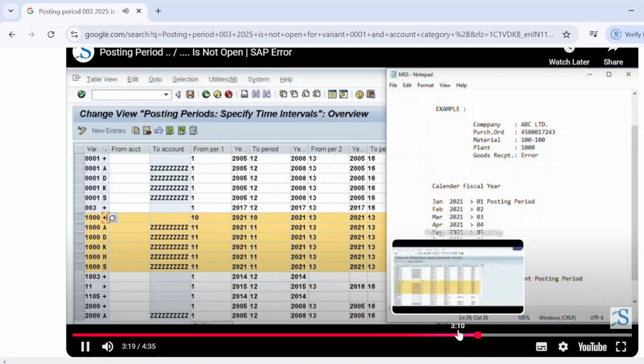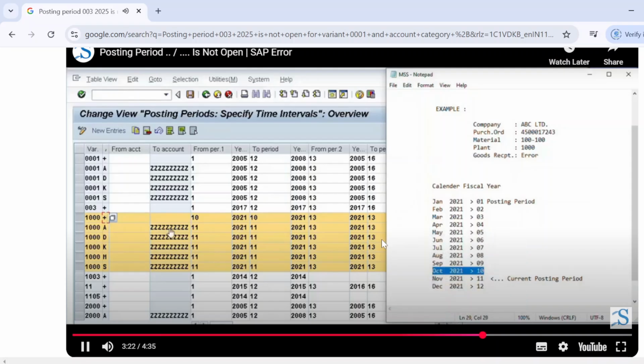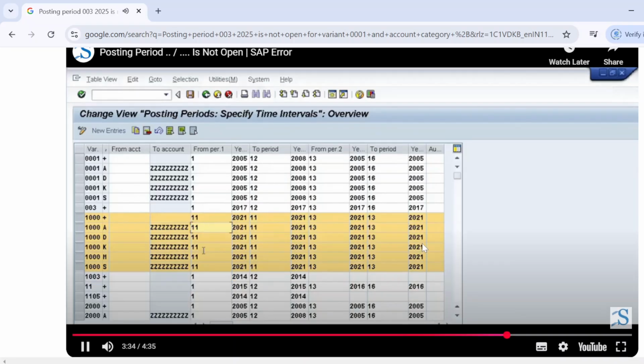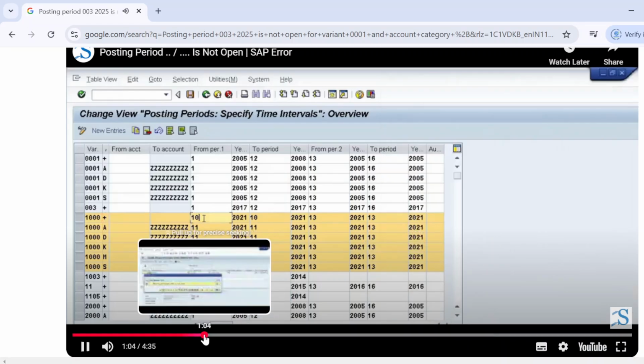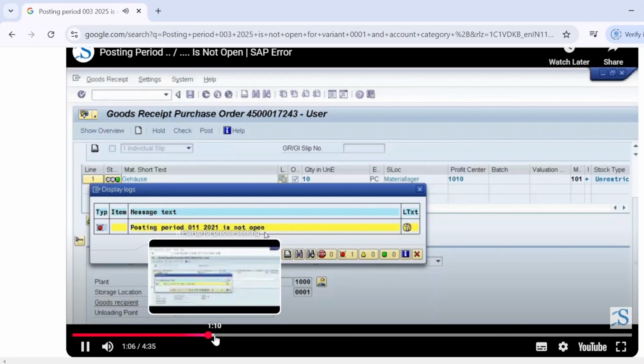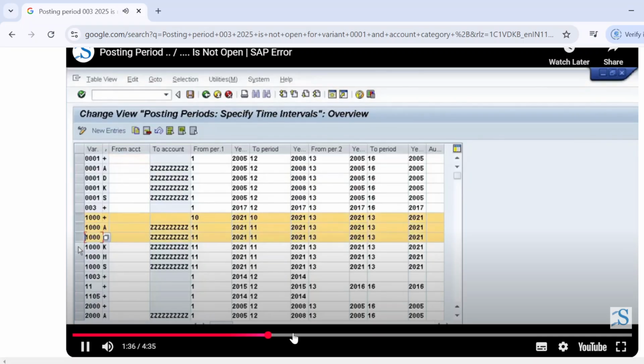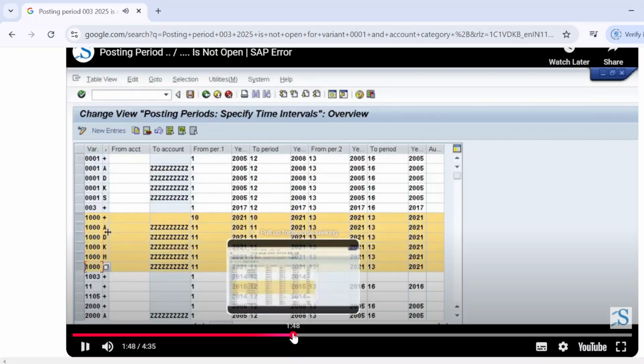Here October 21 is our 10th posting period. So here only the 10th posting period is open. So what we will do, we will change this posting period to 11. For these account types, the 11th posting period is already open. So here only 10 2021 is not open. Now we will rectify our posting period variant. These are all the account types.